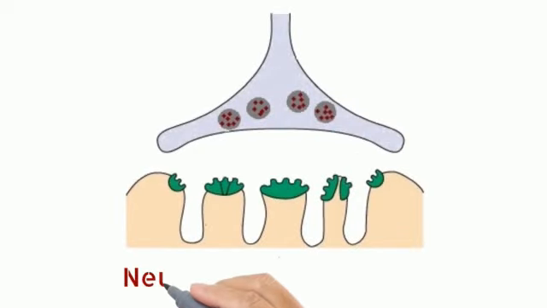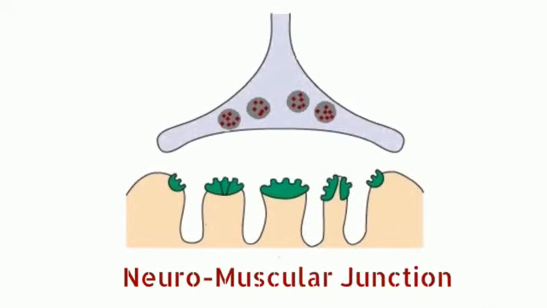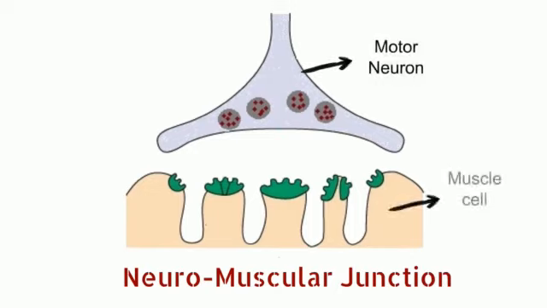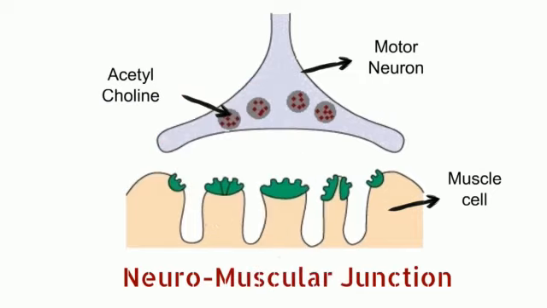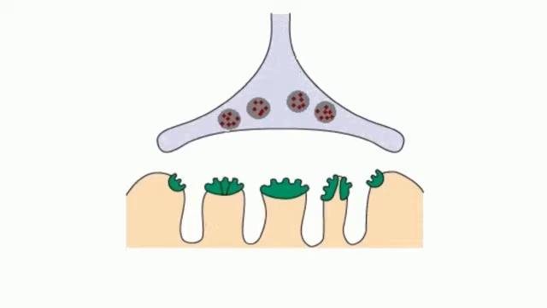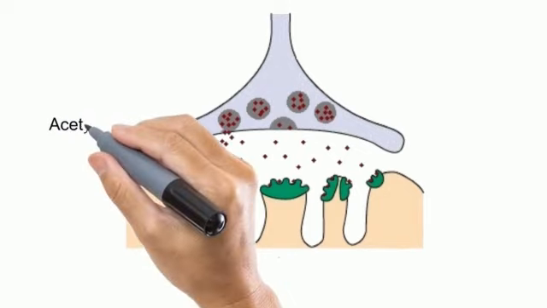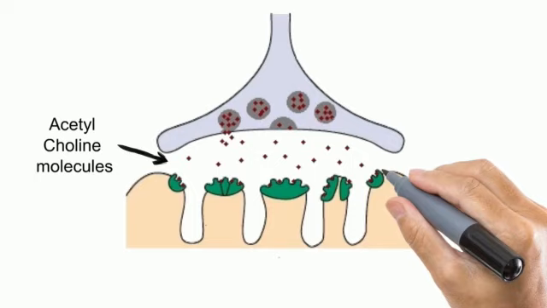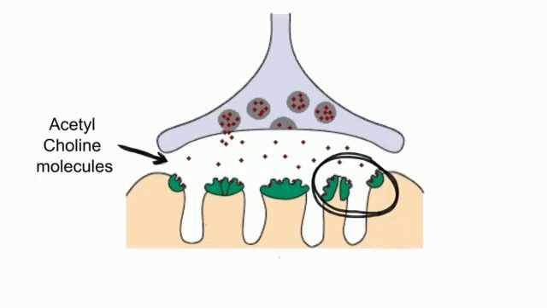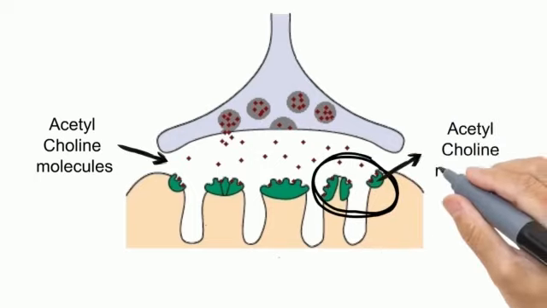This is the structure of the neuromuscular junction. This is the motor neuron. This is the cell membrane of the muscle cell. The motor neuron has vesicles filled with a neurotransmitter called acetylcholine. When this motor neuron receives the signal, it releases acetylcholine molecules in the neuromuscular junction. Here, the acetylcholine molecules bind to acetylcholine receptors.